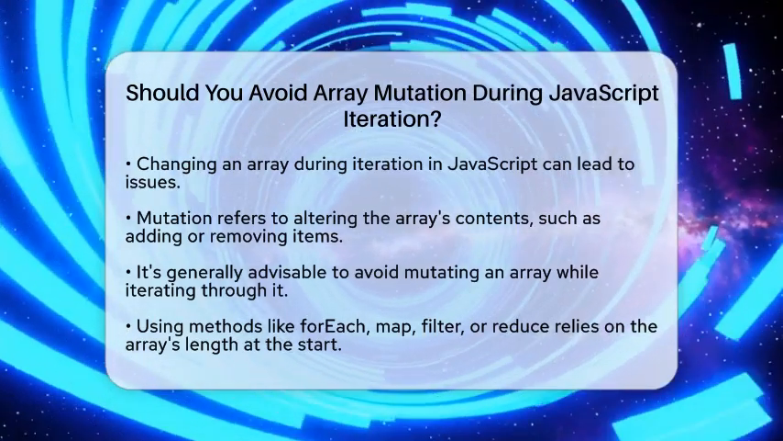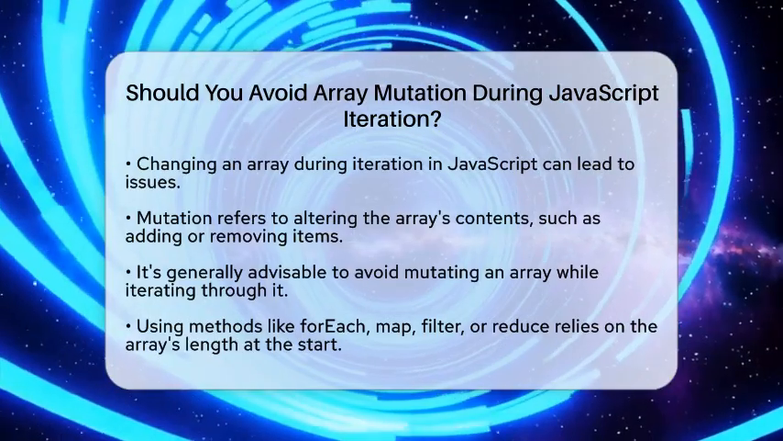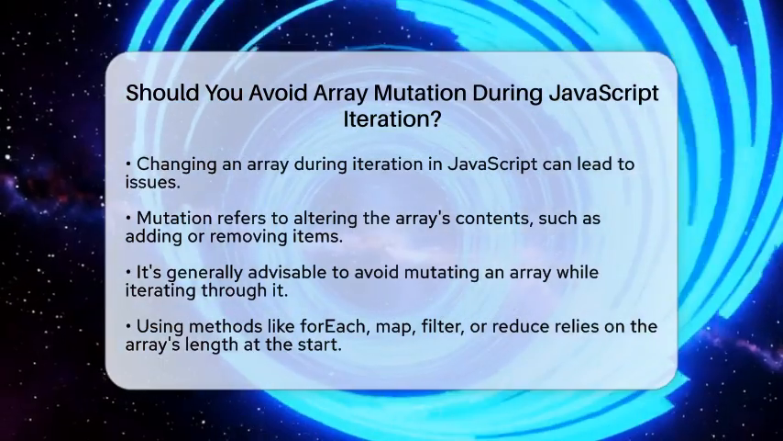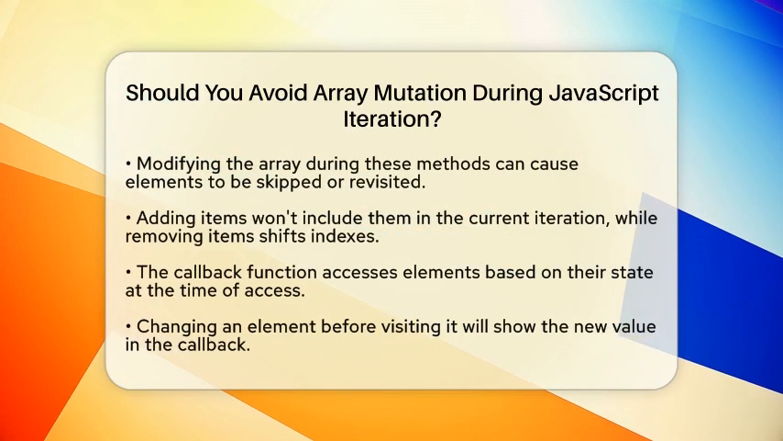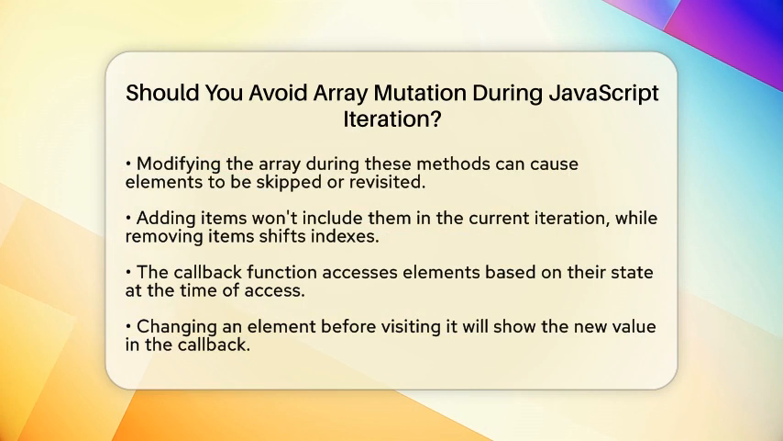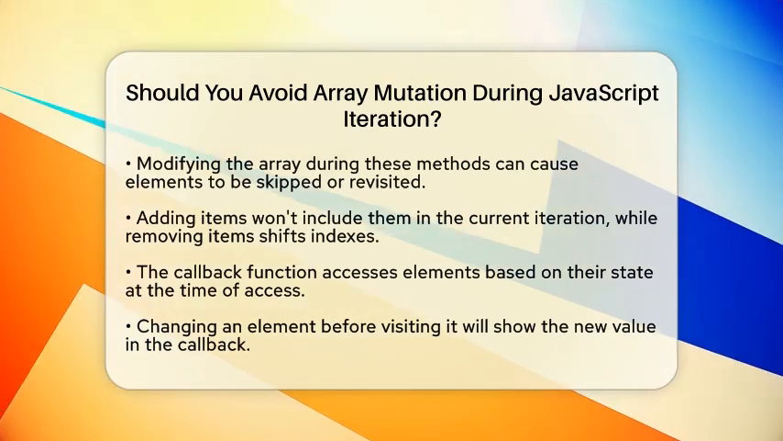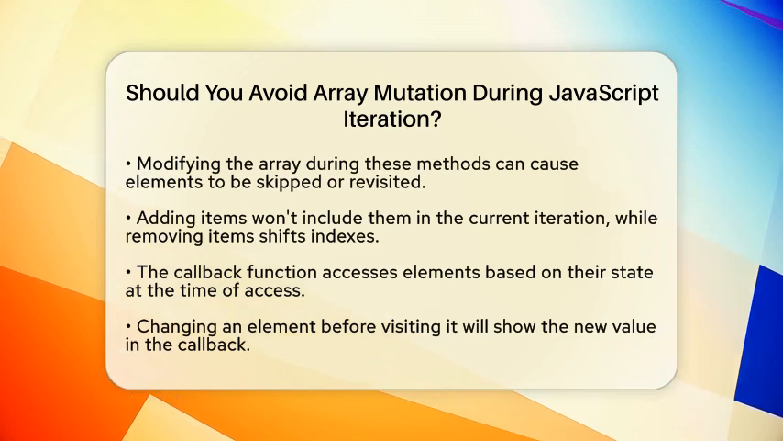When you use methods like forEach, map, filter, or reduce, these functions decide which elements to visit based on the array's length at the start. If you change the array while using these methods, you might skip some elements or revisit others. For example, if you add new items to the array, those will not be included in the iteration. If you remove items, the indexes will shift, which can confuse the process.